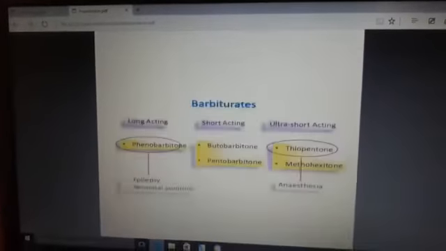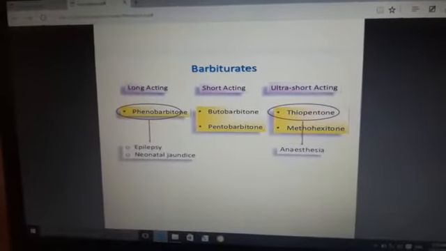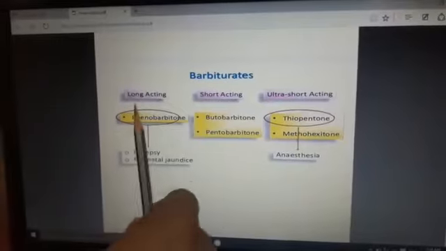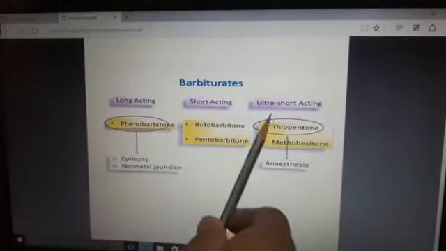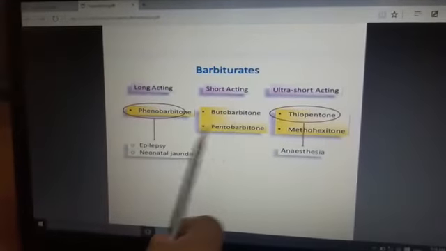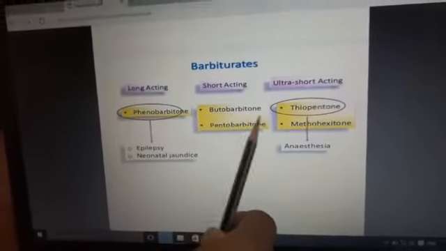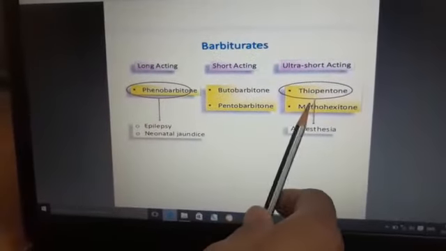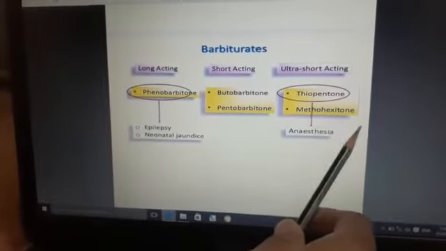The next slide is classification of barbiturates. Barbiturates are again classified by long acting, short acting, and ultra short acting. A long acting example is phenobarbital, short acting examples are butobarbital and pentobarbital, and ultra short acting examples are thiopentone and methohexital.